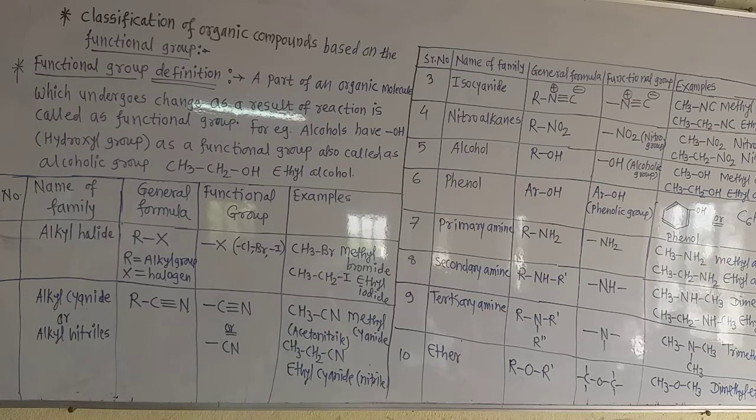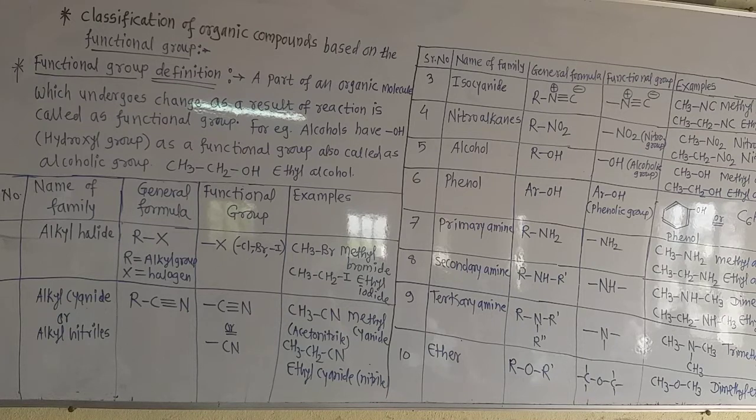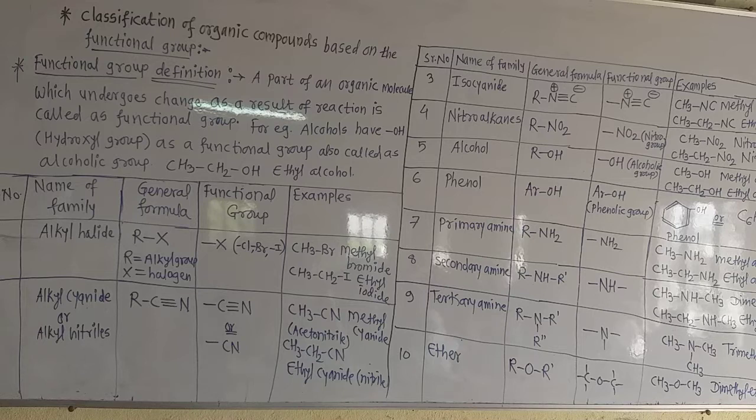Now see here, I have drawn a chart of so many organic compounds: their name, that is the family, general formula, their functional group, and one or two examples of each. Now the first one is the alkyl halide. As you know, the alkyl group is written as capital R, that is the alkyl group. So many alkyl groups are there.